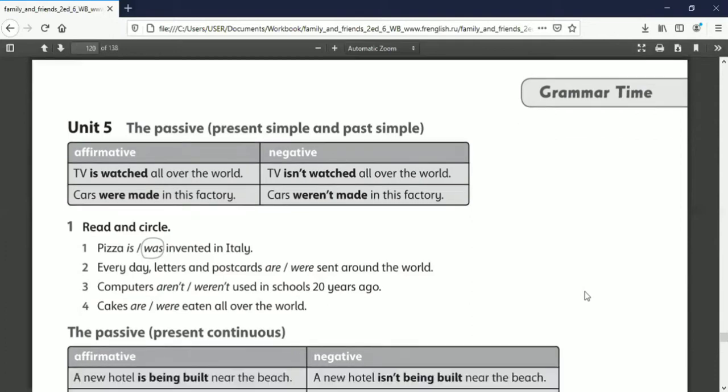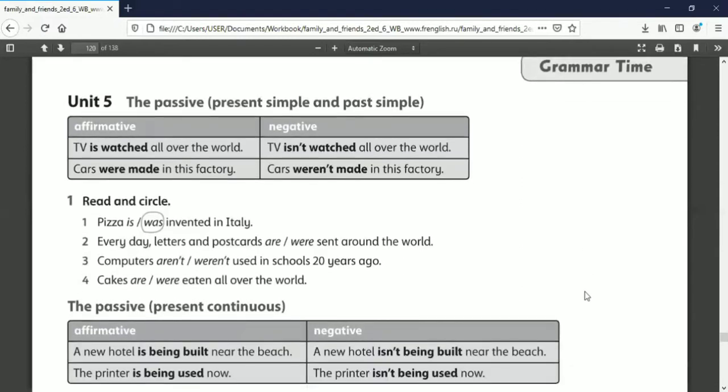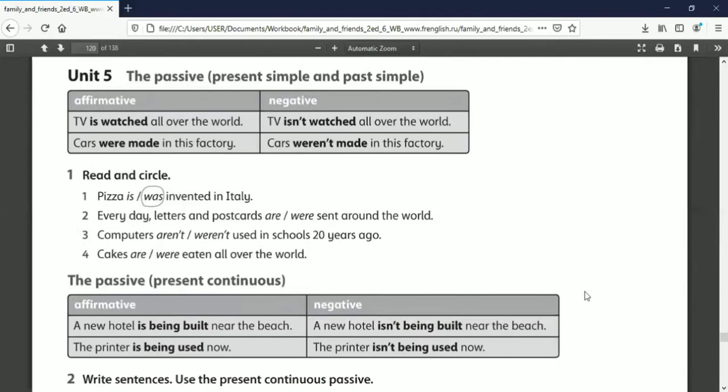Okay, so in here you can open page 119. Okay, page 119, unit 5, the passive. Okay, in here we are going to learn about the passive in the present simple and past simple form. Alright, first of all, let's take a look here at the example.